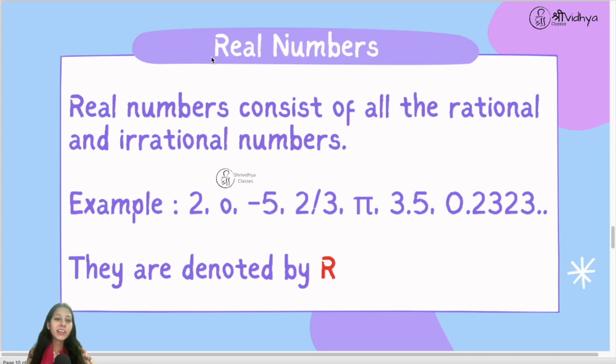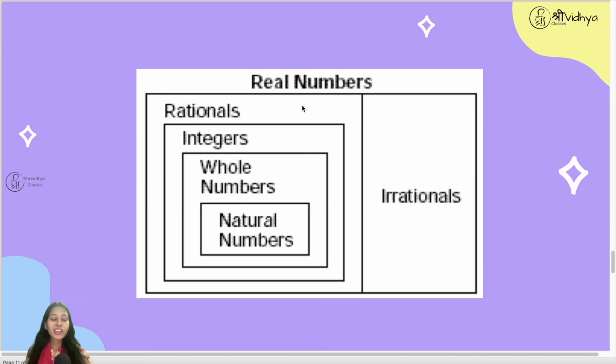Then we study real numbers. So all these numbers, rational and irrational, they all are included, they all make real numbers. So real numbers consist of all the rational and irrational numbers. In the examples you can see 2, 0, minus 5, 2 upon 3, pi, 3.5, 0.2323. All these numbers, all the rational and irrational, are included in real numbers, and real numbers we represent through capital R. We can understand it with the help of a Venn diagram.